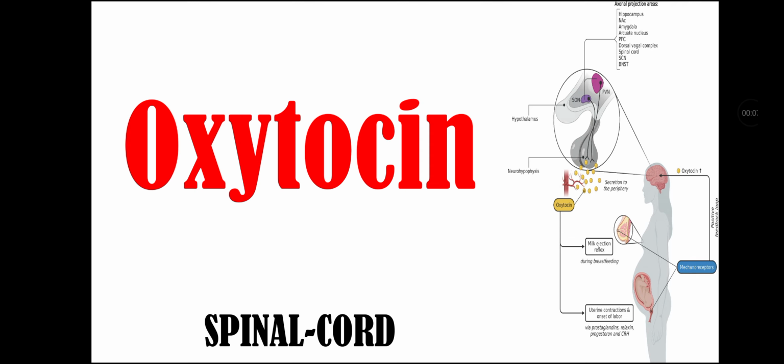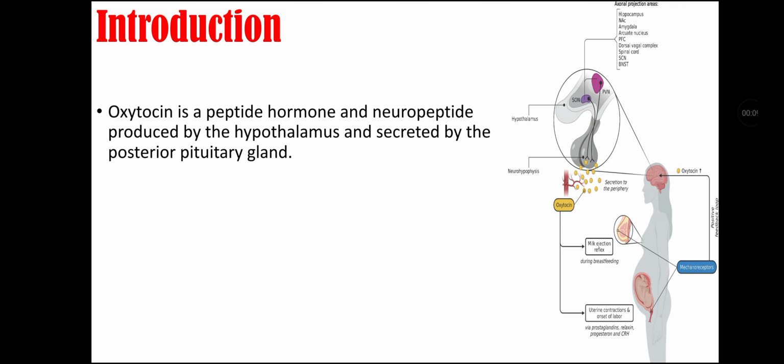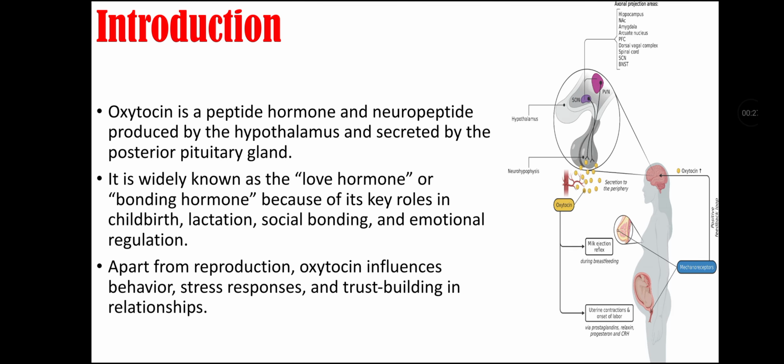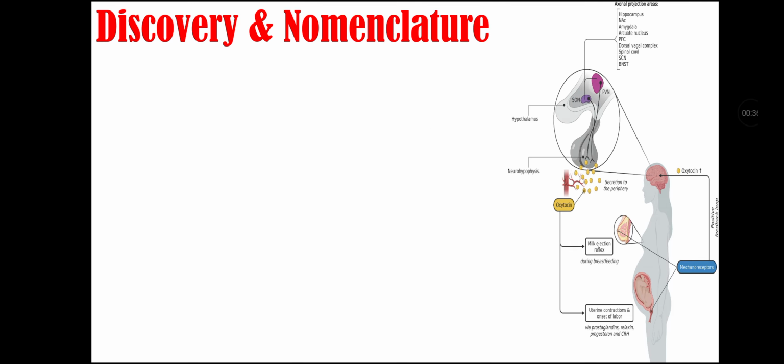So let's start the topic with introduction. Oxytocin is a peptide hormone and neuropeptide that is produced by the hypothalamus and is secreted by the posterior pituitary gland. It is widely known as the love hormone or bonding hormone because of its key roles in childbirth, lactation, social bonding and emotional regulation. Apart from reproduction, oxytocin influences behavior, stress responses, and trust building in relationships.